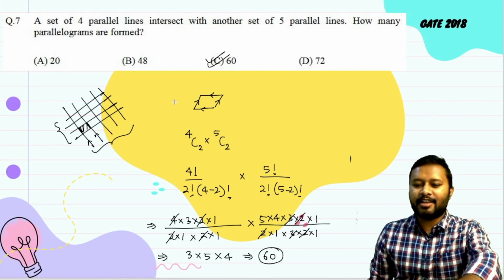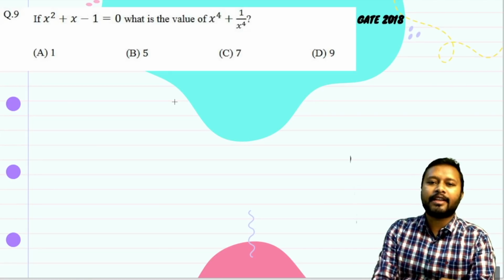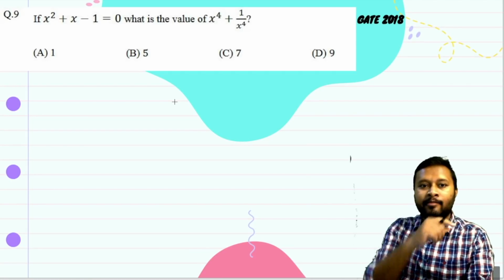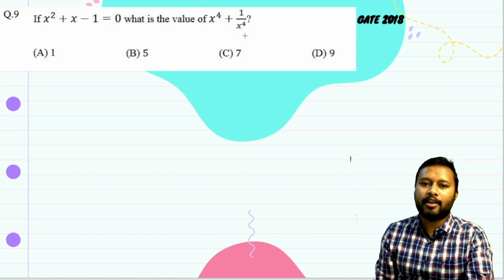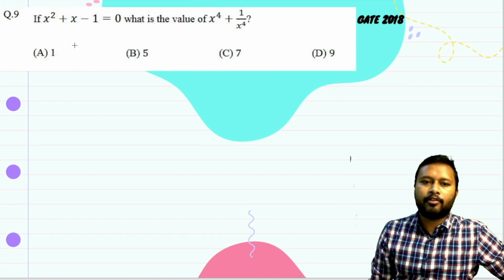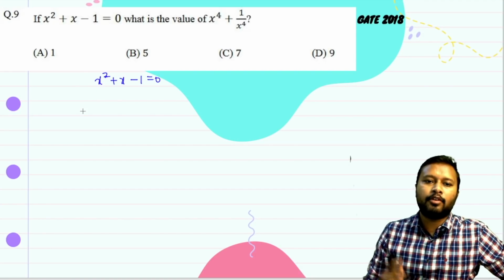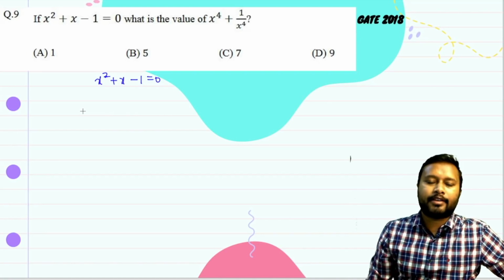All right, let's take the next question now. The next question is based upon your algebra. The question says that x square plus x minus 1 is 0, then what is the value of this whole thing? Let me show you how this will be done. Whenever you have something like this, x square plus x minus 1 equals 0, what you have to do is just take x common from here.